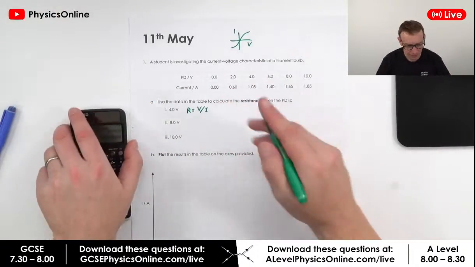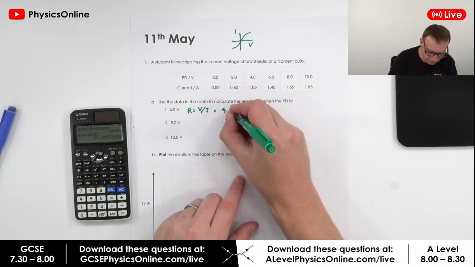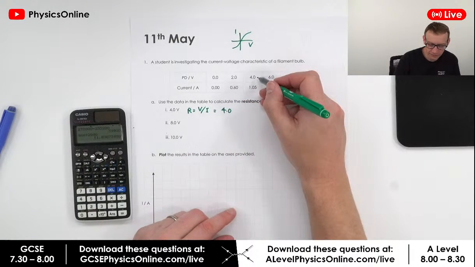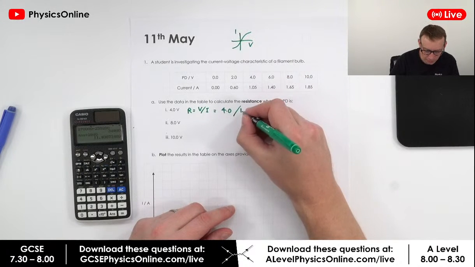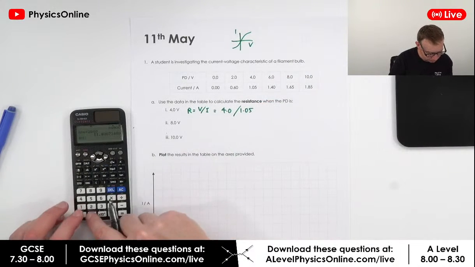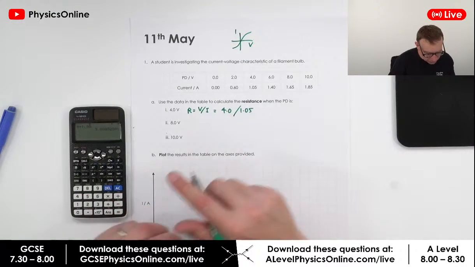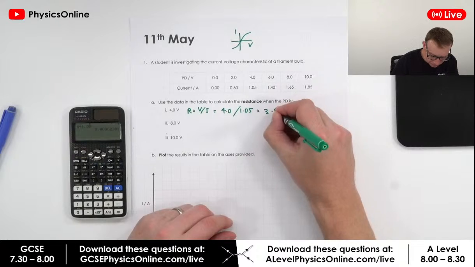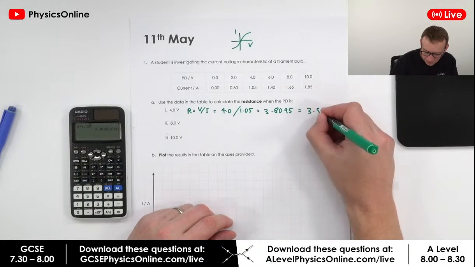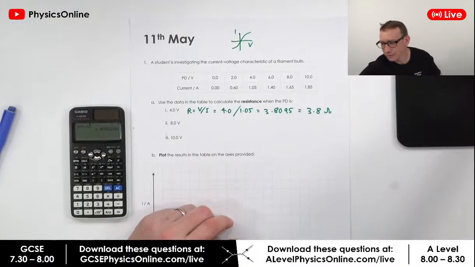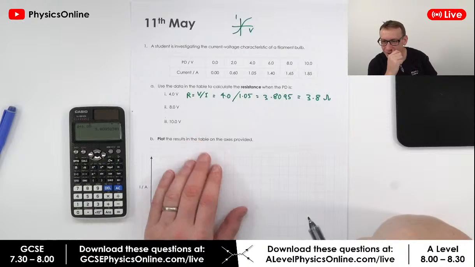Now for the first one, this is just going to be equal to 4 volts. When there's a potential difference of 4, we're going to divide that by the current of 1.05, which gives me an answer equal to 3.8095. So that's about 3.8 ohms. That's all it is. 3 significant figures, 3.8, perfect.